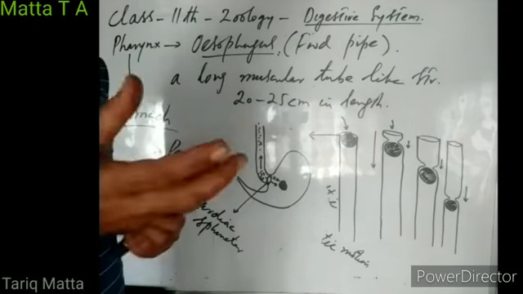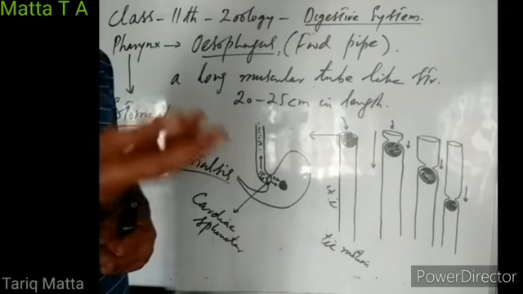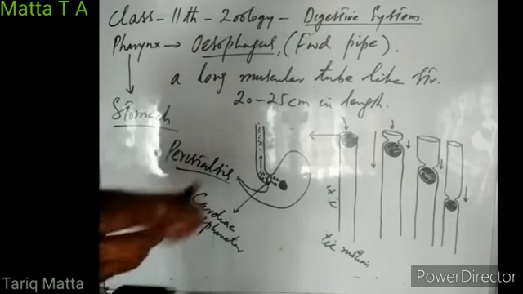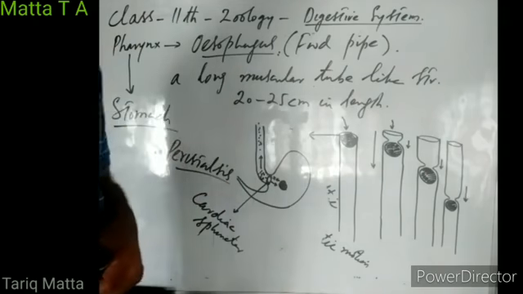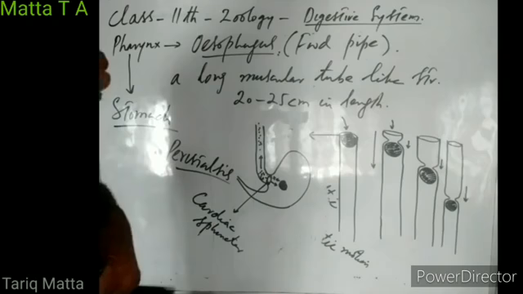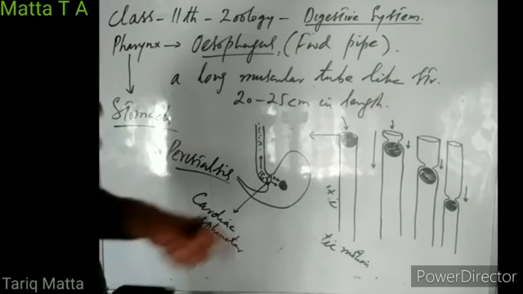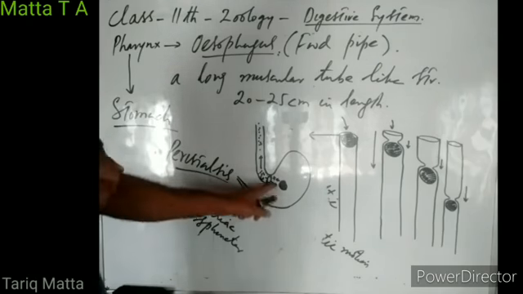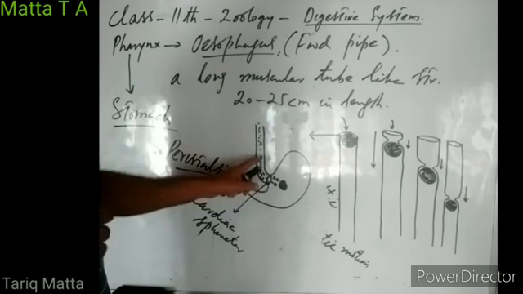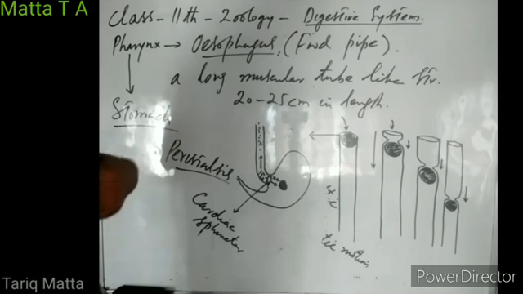But sometimes, due to some irritation causing substances, this cardiac sphincter does not close properly, right? It remains partially closed, and some acidic gastric contents may leak back into esophagus, causing that heartburn, a burning sensation at the level of heart just behind the breastbone.